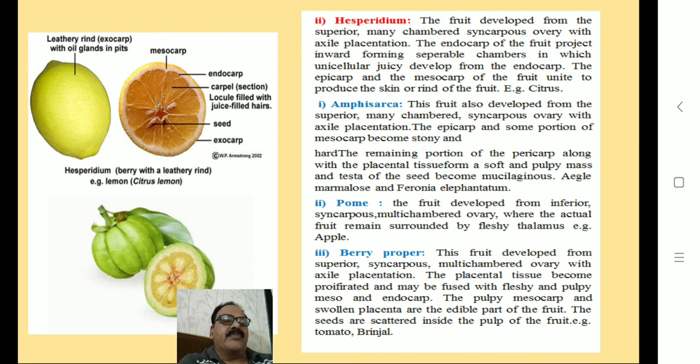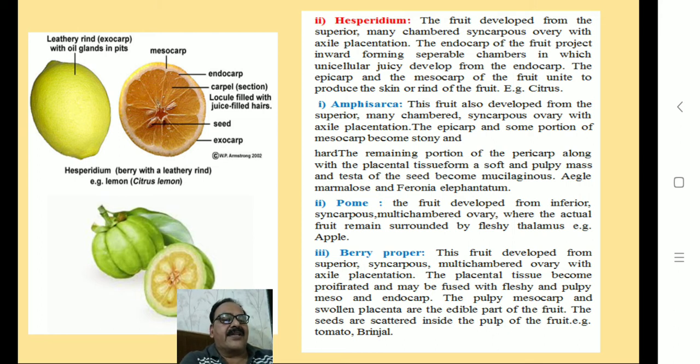Second type is pome. The fruit develops from inferior syncarpous multi-chambered ovary where the actual fruit remains surrounded by fleshy thalamus, for example apple. Then third type is berry proper. The fruit develops from superior syncarpous multi-chambered ovary with axile placentation.